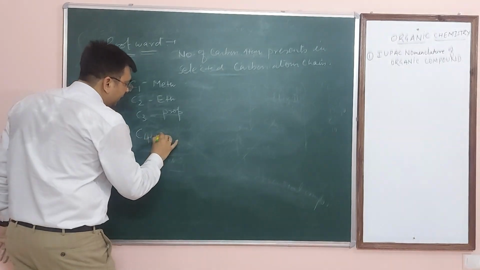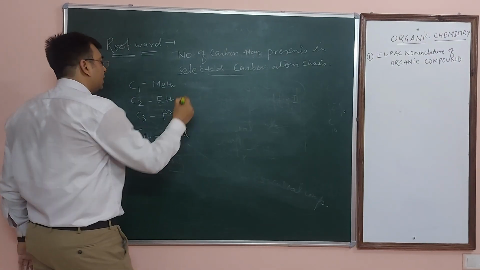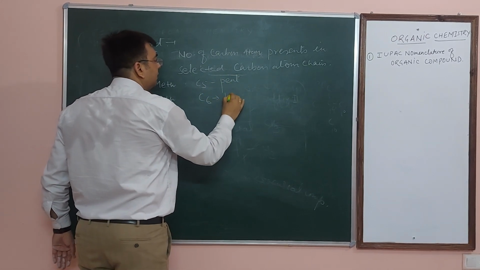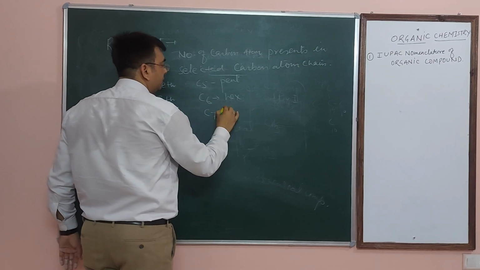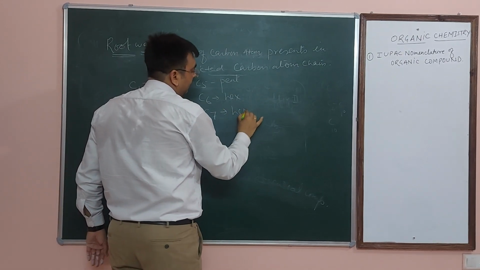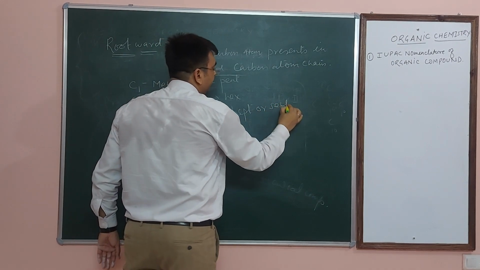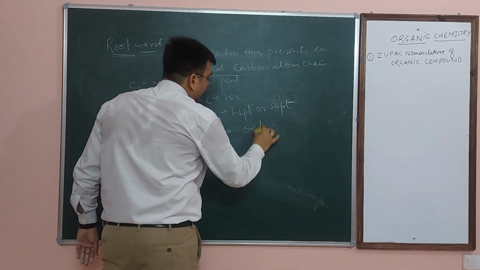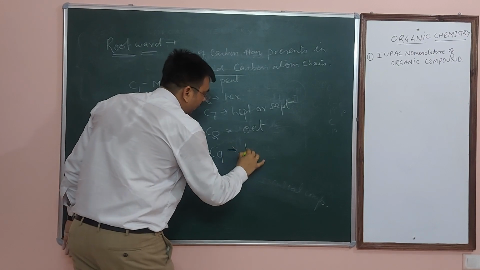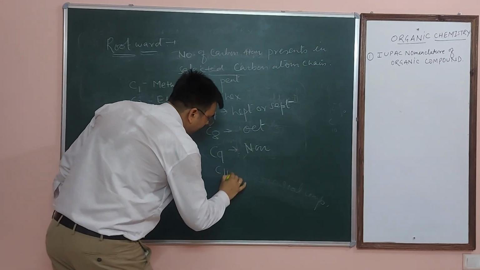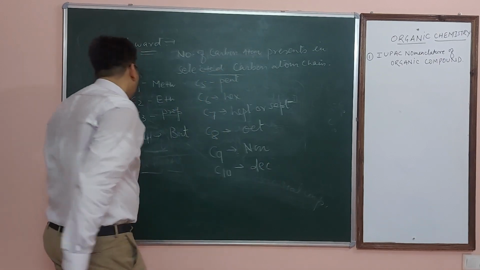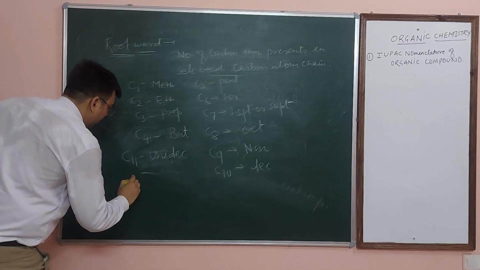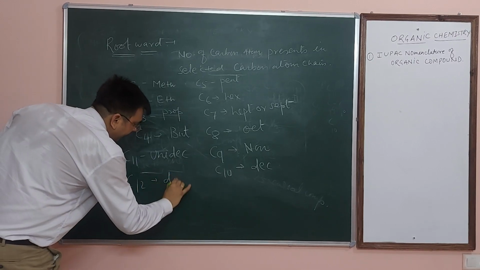4 carbon atoms, what will you call a chain of 4 carbons? But. 5 carbon atoms, that is known as pent. 6 carbon atoms, that is known as hex. 7 carbon atoms, that is known as hept, or this is also known as sept. 8 carbon atoms, that is known as oct. 9 carbon atoms, that is known as non, and 10 carbon atoms, that is known as dec. Now 11 carbon atoms, that is known as unidec. 12 carbon atoms, that is known as didec.